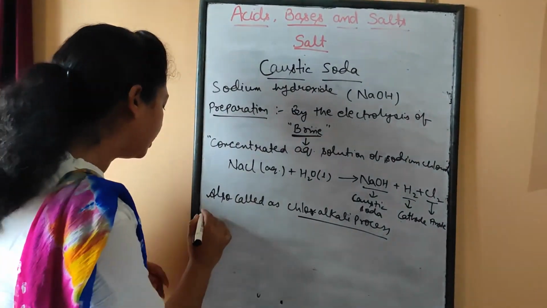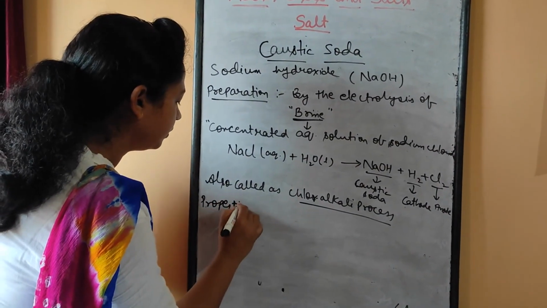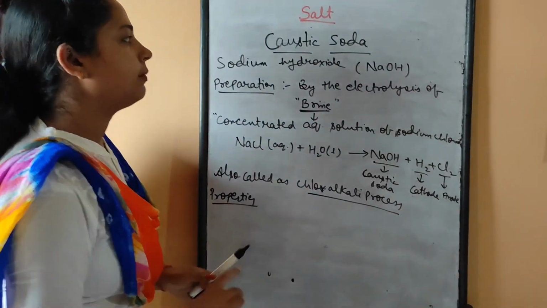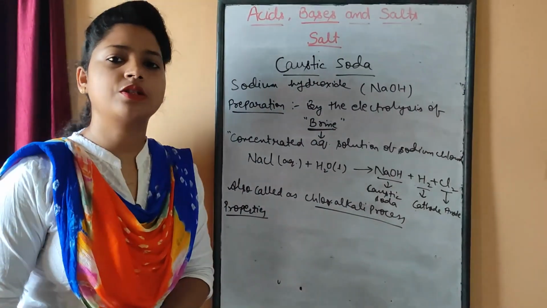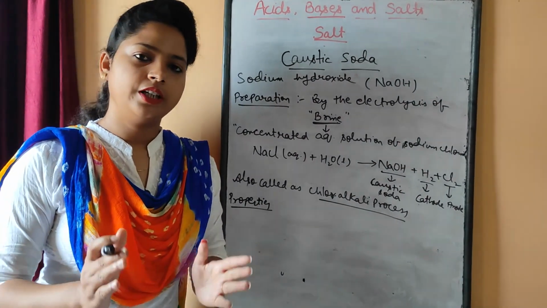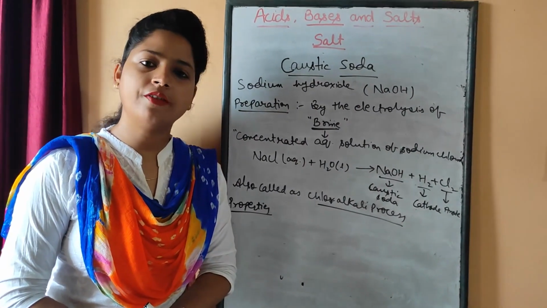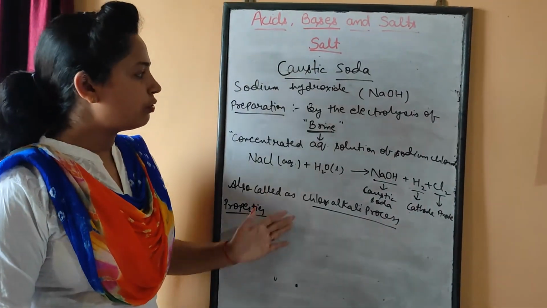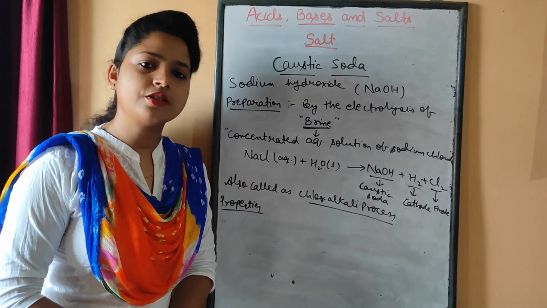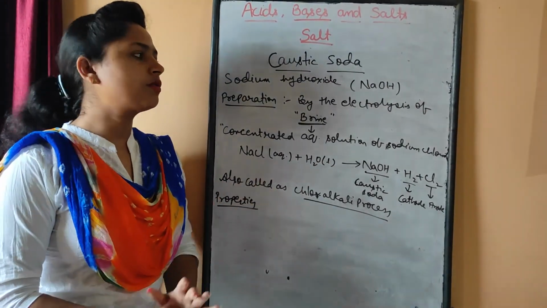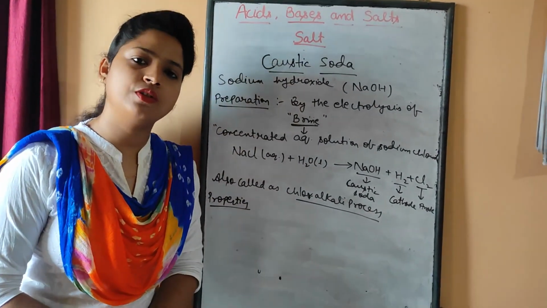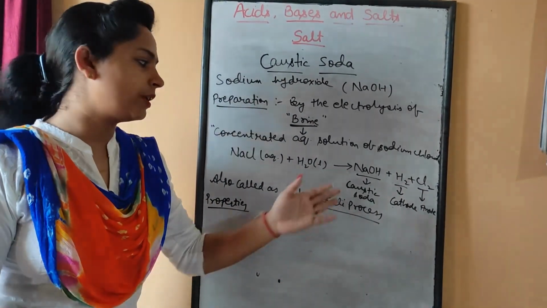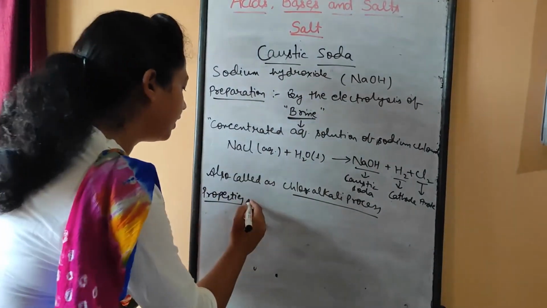Now when we are talking about the properties, what are the properties of sodium hydroxide, that is caustic soda? All of you know, in the chemical reactions of bases, you have read about two or three reactions. All those reactions are shown by this caustic soda, because you already know that caustic soda is the best base. So all the properties of bases can be the properties of NaOH. What can we write?